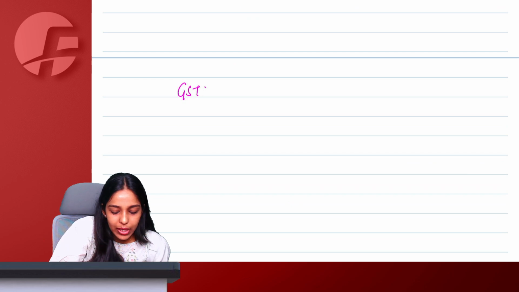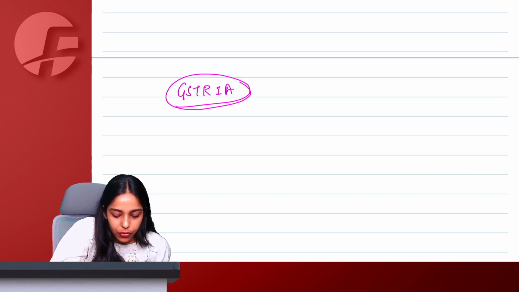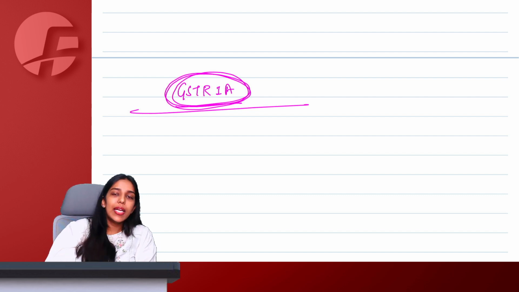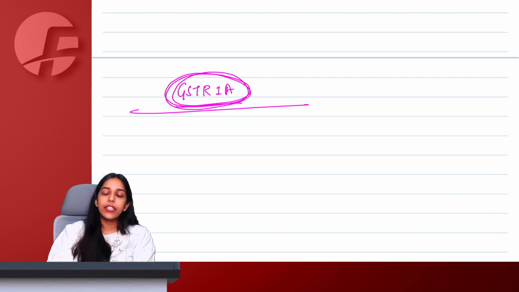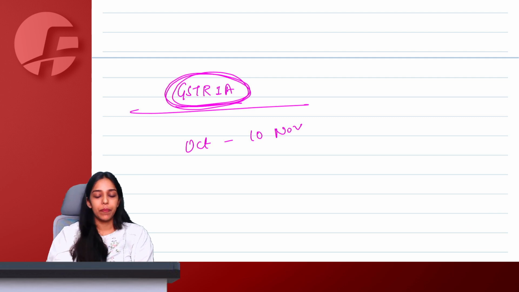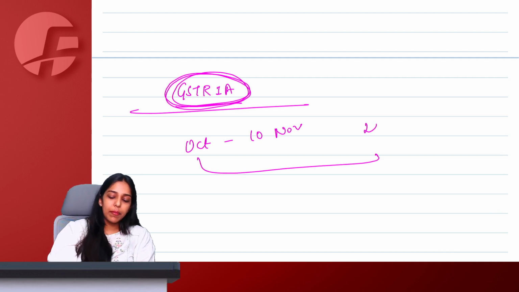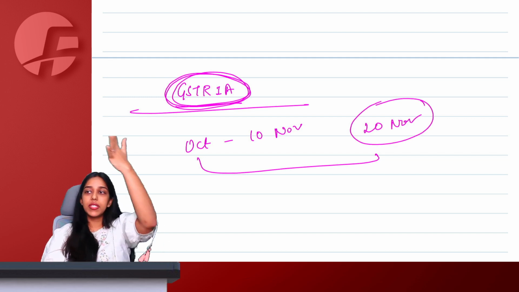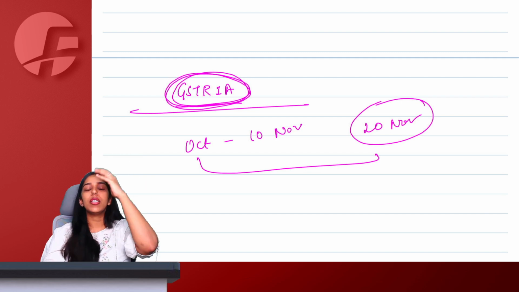What new they have introduced now is a new form named GSTR 1A. What is this GSTR 1A saying? Let us say, ma'am, I filed my return. I filed my October month GSTR 1 on 10 or 11 November. Now, before filing October month 3B on 20 November, I realized, arre shit, one invoice was missed out.